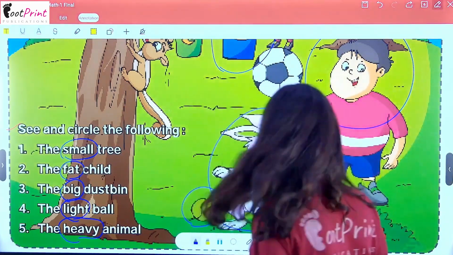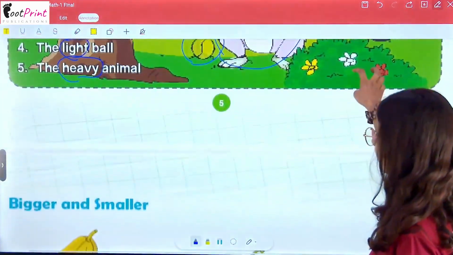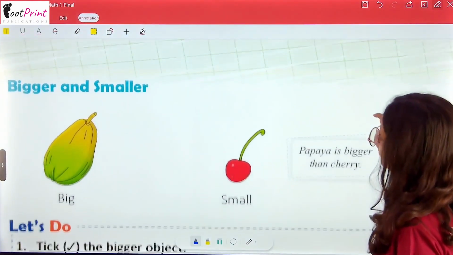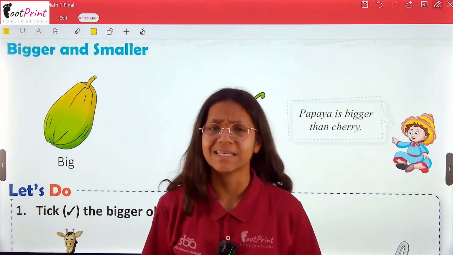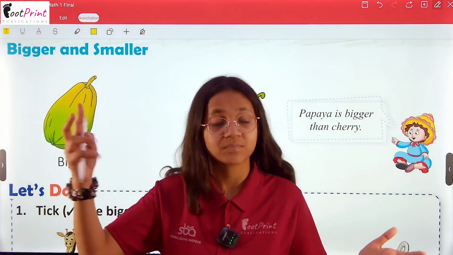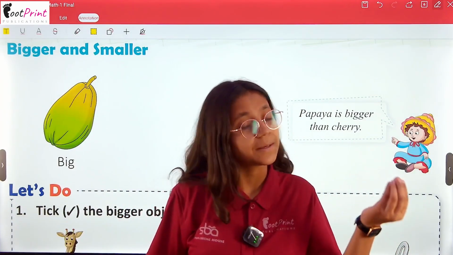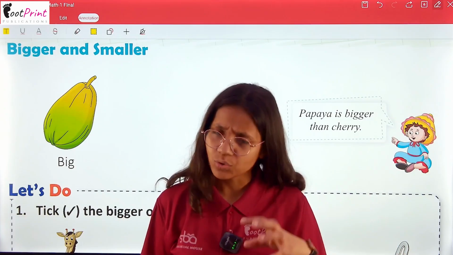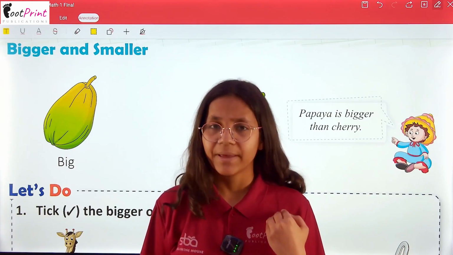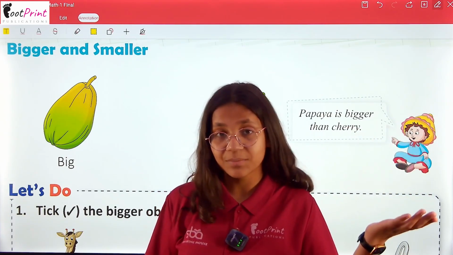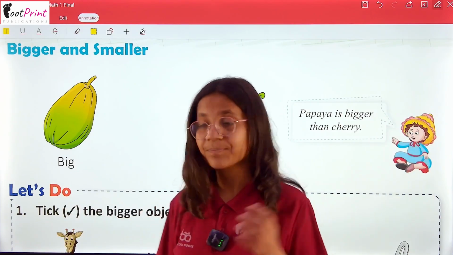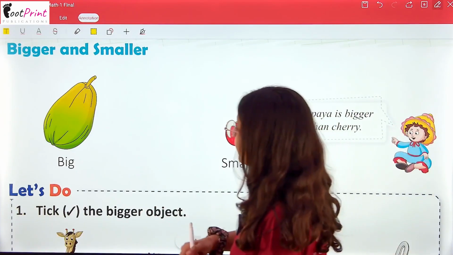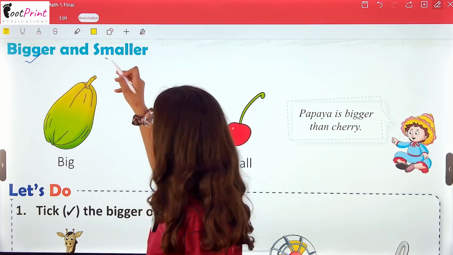So we have completed this activity and moving further, new topic, that is bigger and smaller. See, bigger, बड़ा, इससे बड़ा, उससे बड़ा, and the smaller, छोटा. Likewise, मैं छोटी हूँ, मेरी बड़ी बहन मुझसे बड़ी है, उससे बड़ी उससे बड़ी है, मुझसे छोटी वाली मुझसे small है. So, the bigger and smaller refers to the size.